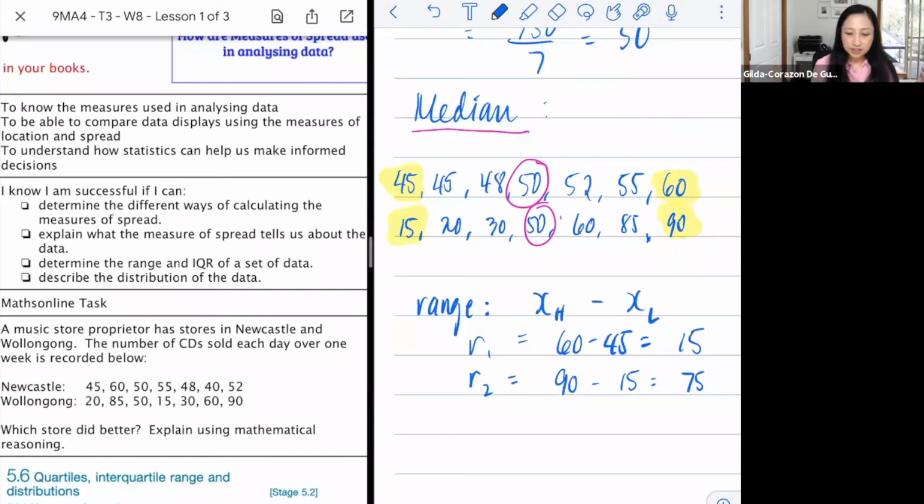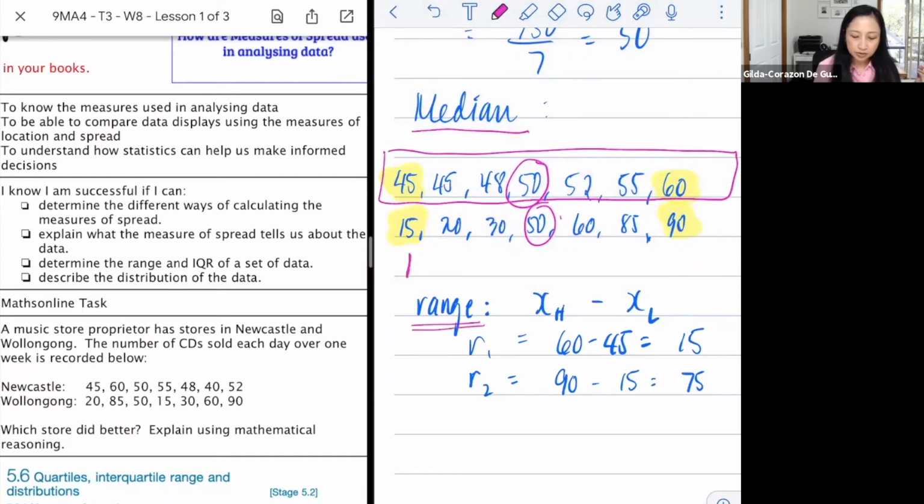So with this one, you'd probably say that the one that would be better is the one with more consistent scores. When we talk about the range or the measures of spread, the one that has less spread, with more consistent results, would be the one that is better.